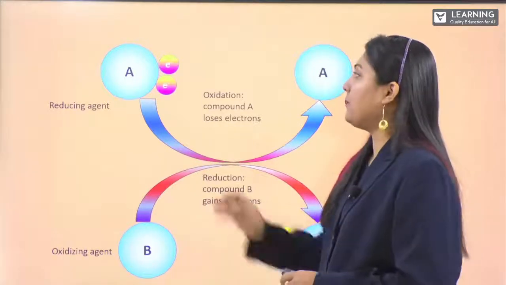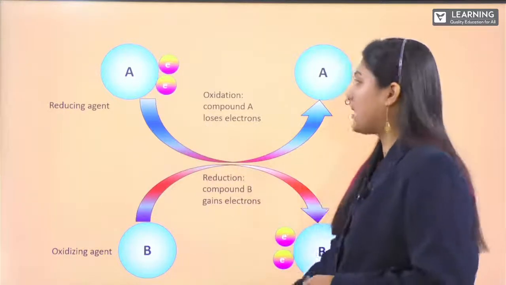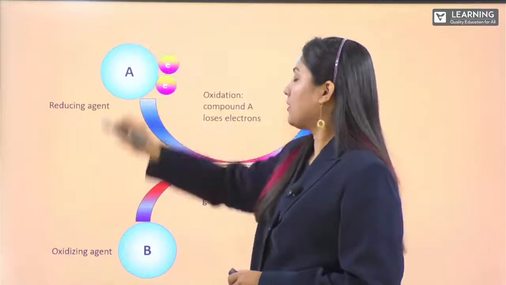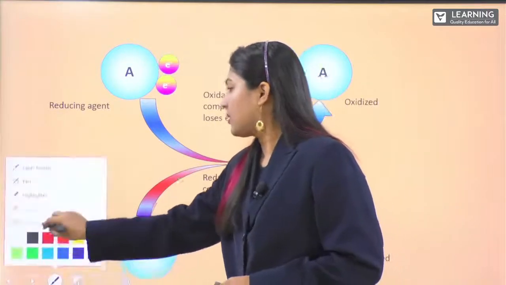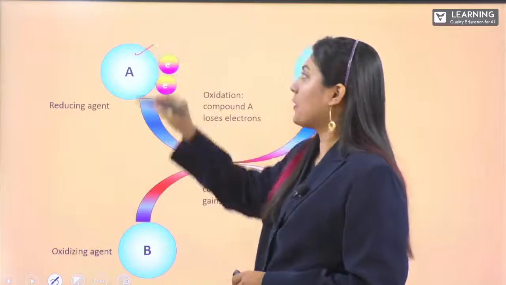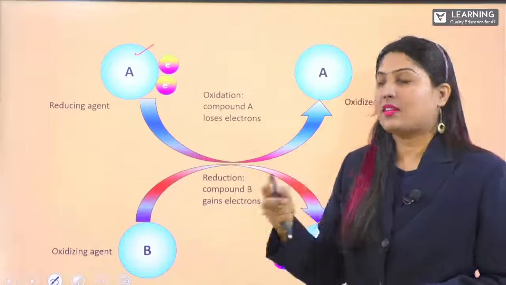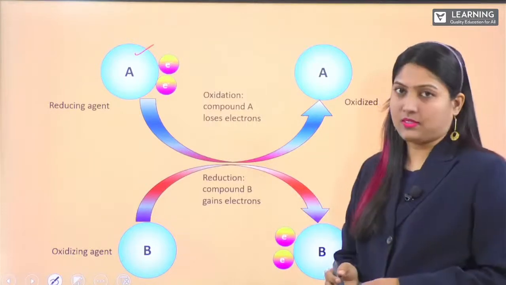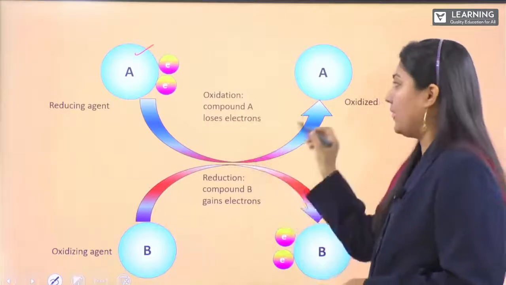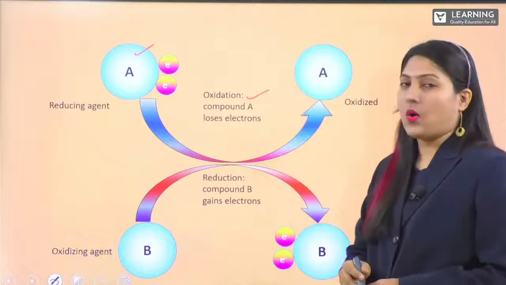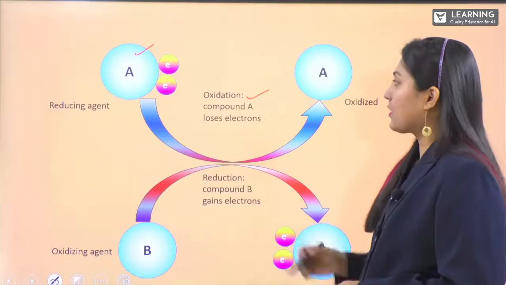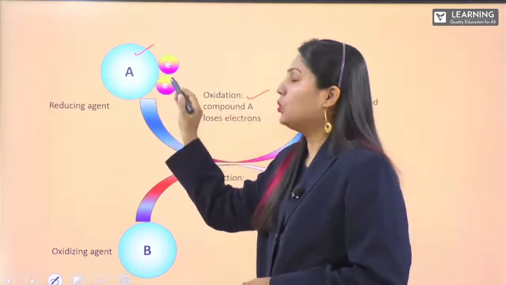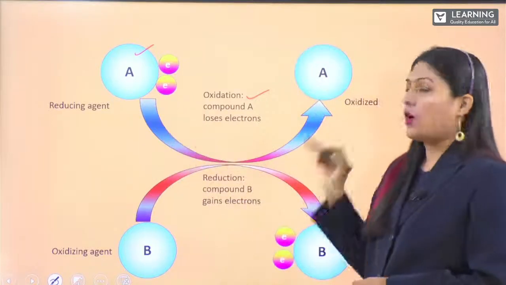You can see here, we have A. A is a substance which has 2 extra electrons and it loses the electrons. On loss of electrons, it undergoes oxidation. We can say A loses electrons and it undergoes oxidation.